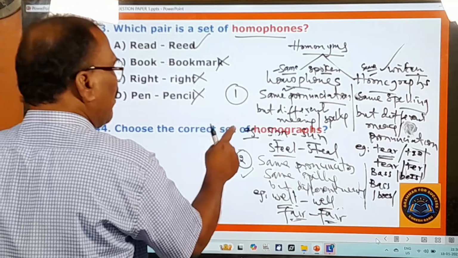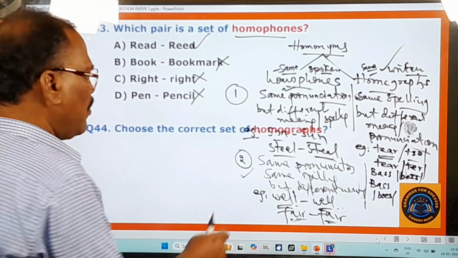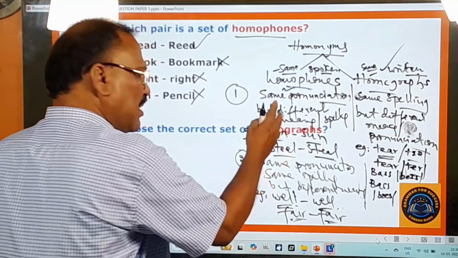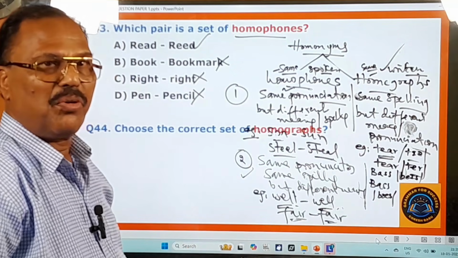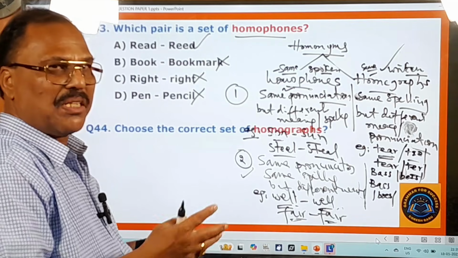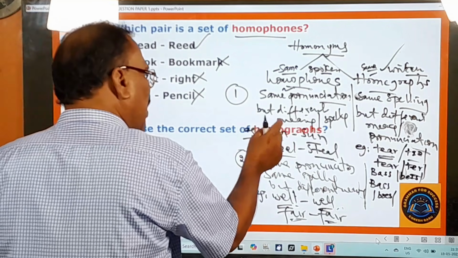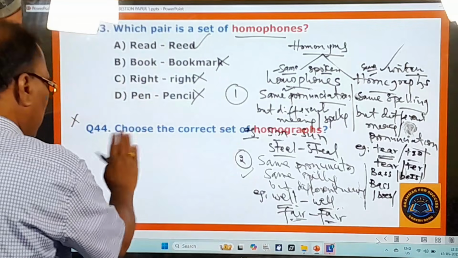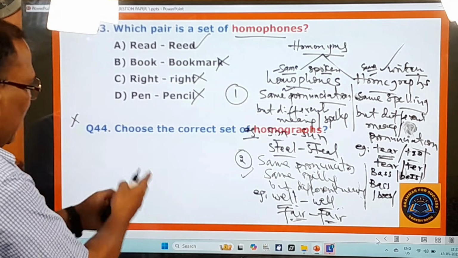Choose the correct set of homonyms. This question actually was given in a wrong way. In yesterday's question paper, I have written homonyms, but because it's a typographical mistake, I should have written homographs. The options are also wrongly given. Therefore, please take care of this question.